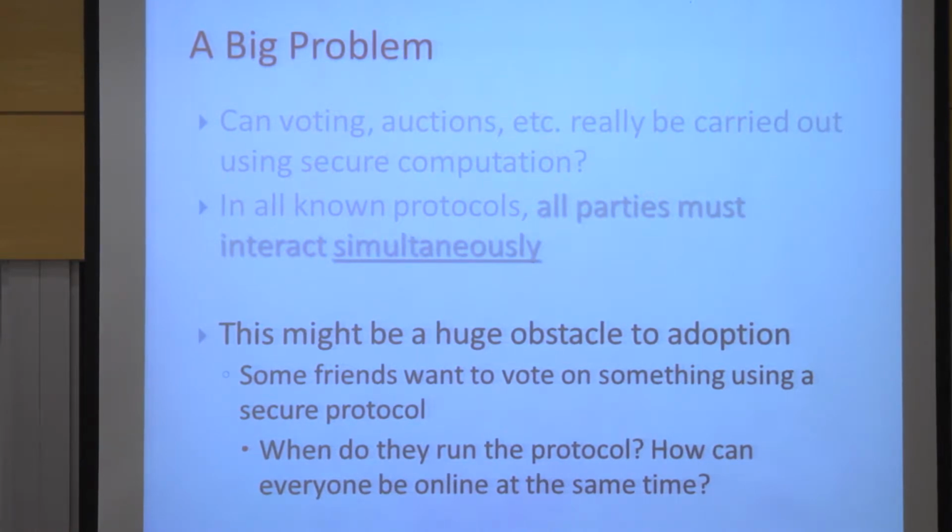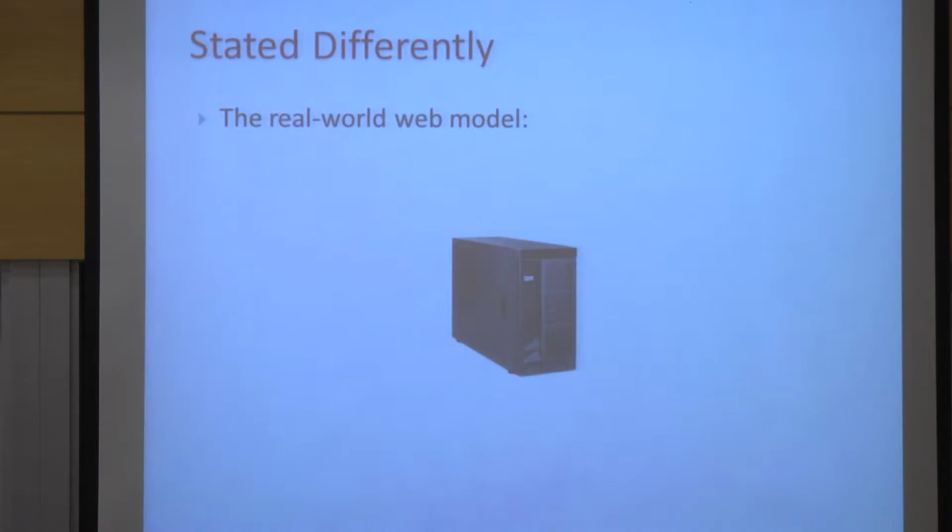if we really want to implement this. So suppose I want to run some computation between me and, say, 5 other friends, and one of them just happens to be in the States right now, and the other one is in Japan. So I'm sending my first message to all of them, but the guy in the States is still sleeping, and the guy in Japan is ending his work day. And by the time the guy in the States wakes up, he sends an answer, but the guy in Japan has already gone to bed. But the next day, the guy in Japan wakes up, he sends an answer, but the guy in the States is already sleeping. And so the computation is slowed down, okay? Because everyone has to be online to answer messages and send answers.